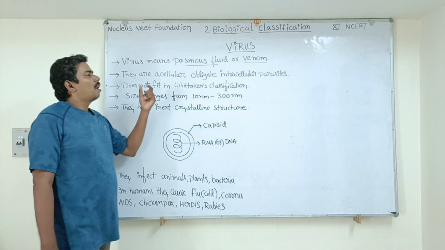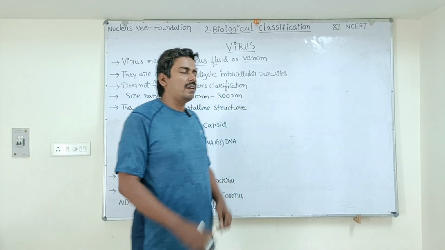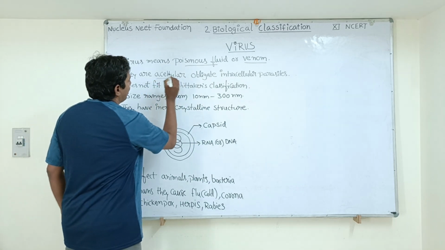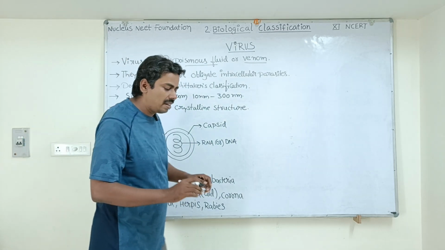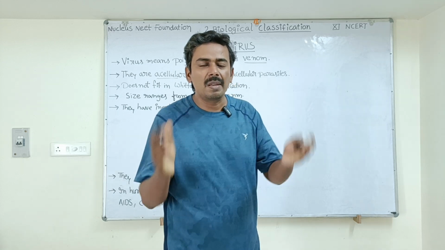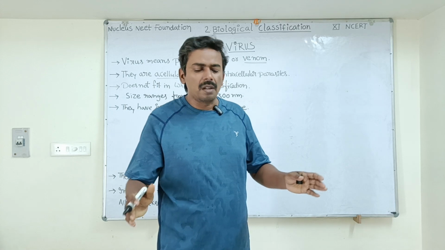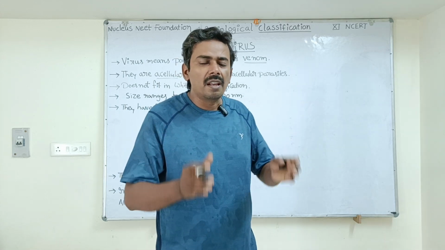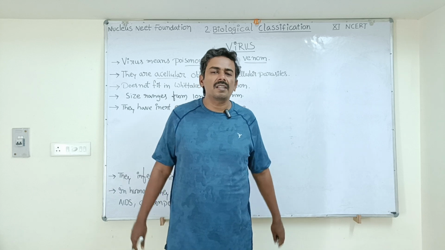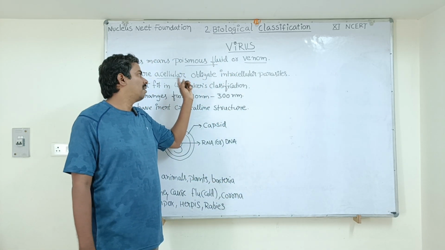Okay. So how actually is this virus particle? What is the structure of this virus particle? A virus particle is acellular. Acellular means it doesn't have any cell structure. It doesn't have any cell wall, any plasma membrane, no cytoplasm, no nucleus, no cell organelles. So you can say that there is no cellular structure. That's why viruses are considered acellular organisms.